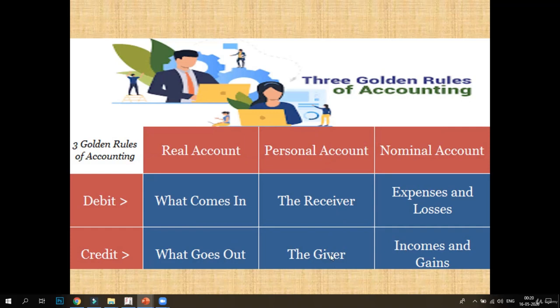Simple. Now the third account we have is the nominal account, in which we take incomes and expenses ledgers like electricity expense, commission received, purchase, sale. If any expense or loss occurs, we debit that account. For example, if commission is paid, then commission paid is our expense, so we debit that account.